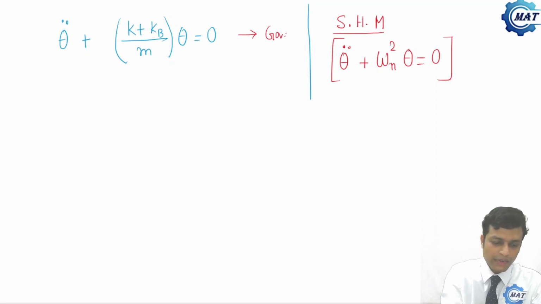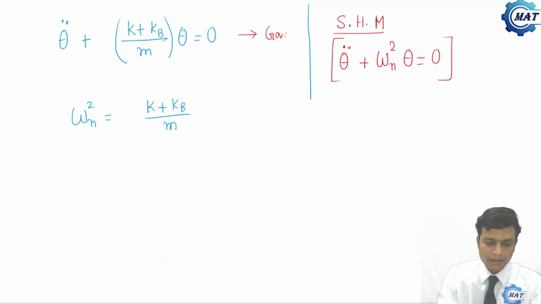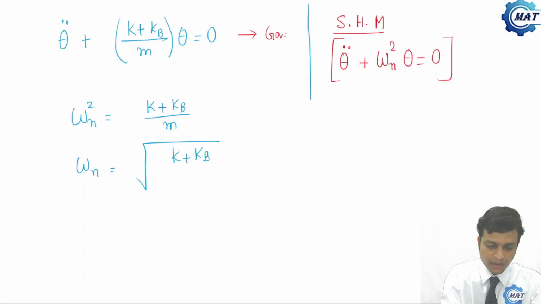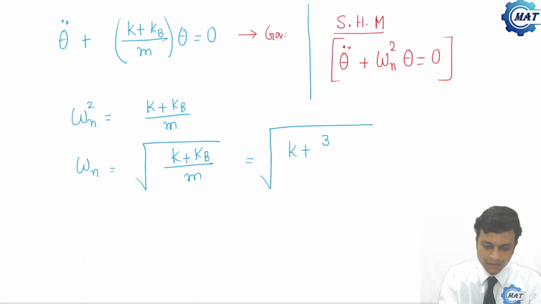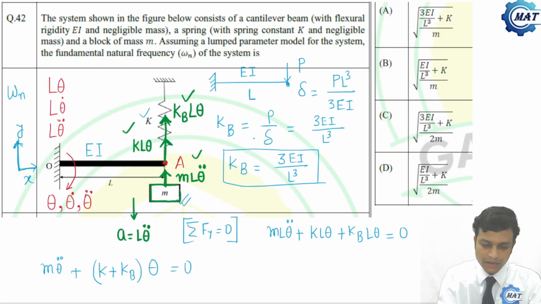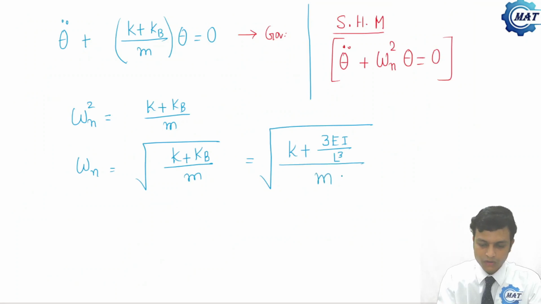Comparing these two, we get omega n square is (k plus k_b) by m. Now omega n is root over (k plus k_b) divided by m, that is root over (k plus 3EI divided by L cube) divided by m. This is the value of k_b, 3EI by L cube, which we have determined earlier. So this is the value of natural frequency.